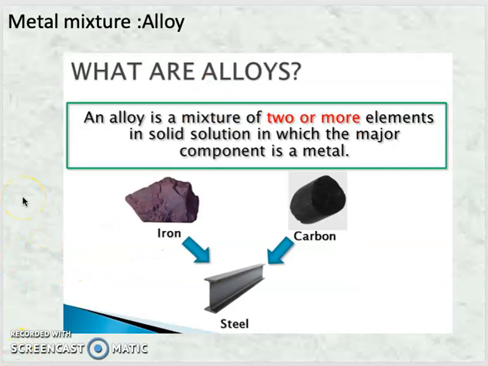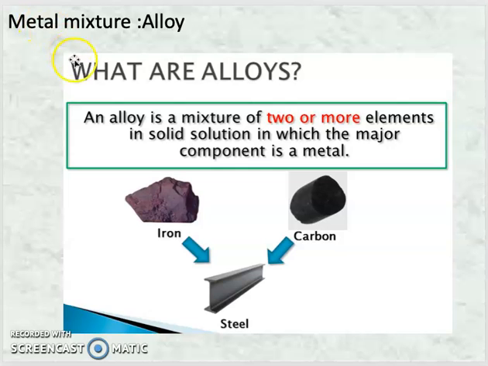Now see student, in our surrounding we see some metals, some alloys, steel, like the safety doors which are made of steel. It is not naturally found. Steel is not natural. It is a combination of two or more elements. The mixture of two or more elements in a solid solution is called an alloy.